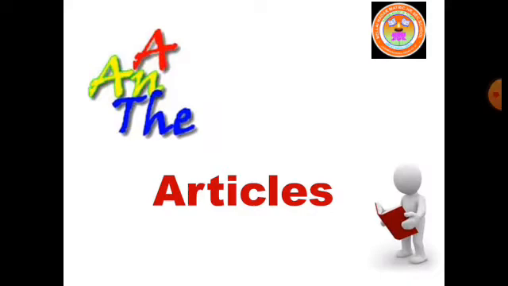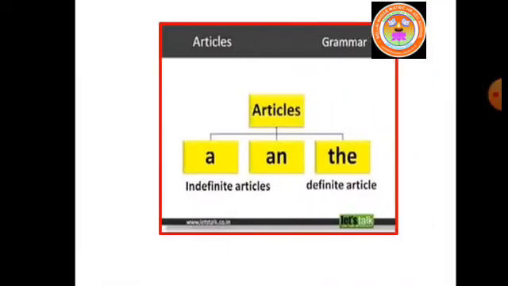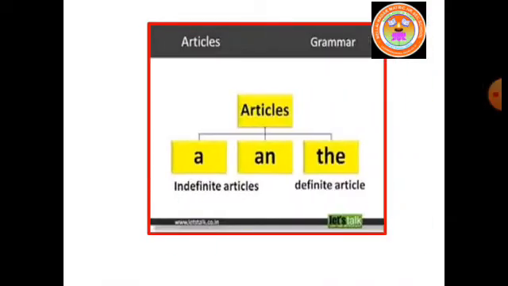In today's class, I am going to teach you the grammar articles. What are articles? A or an and the are usually called articles. They are really demonstrative adjectives. Articles are grouped as indefinite articles and definite articles.